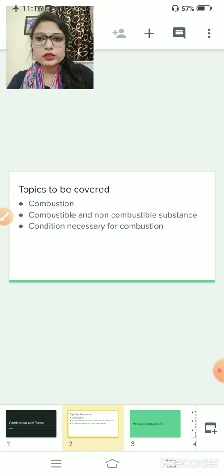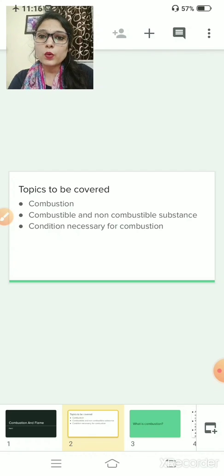The literal meaning of combustion is burning. So in this chapter, we are going to study the chemical process of combustion, or in simple language, the chemical process of burning. Clear?